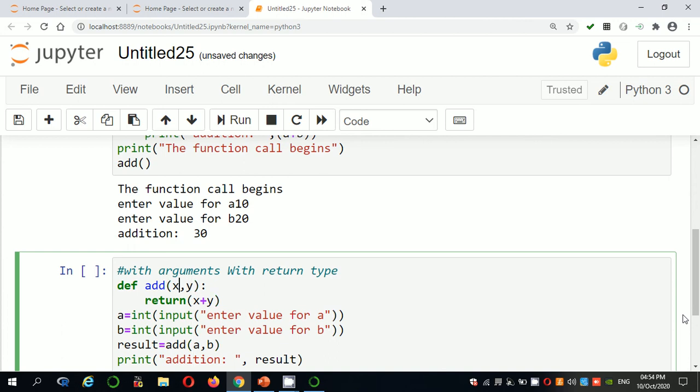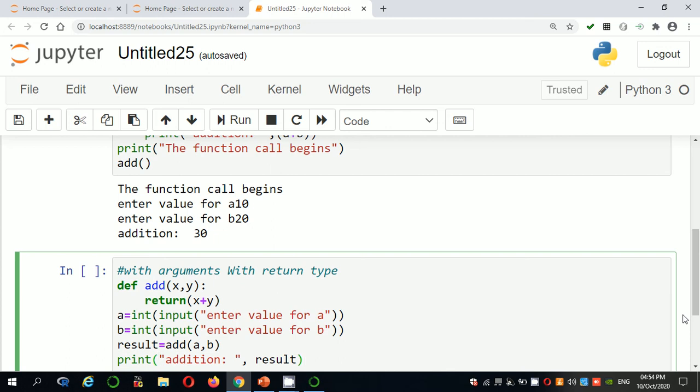That means the arguments inside the definition of a function are nothing but formal parameters. The parameters in the calling statement are nothing but actual parameters. So simply a is copied into x, b is copied into y. After that, return x plus y. So the control goes back to the add function and the result will be stored into the result variable.